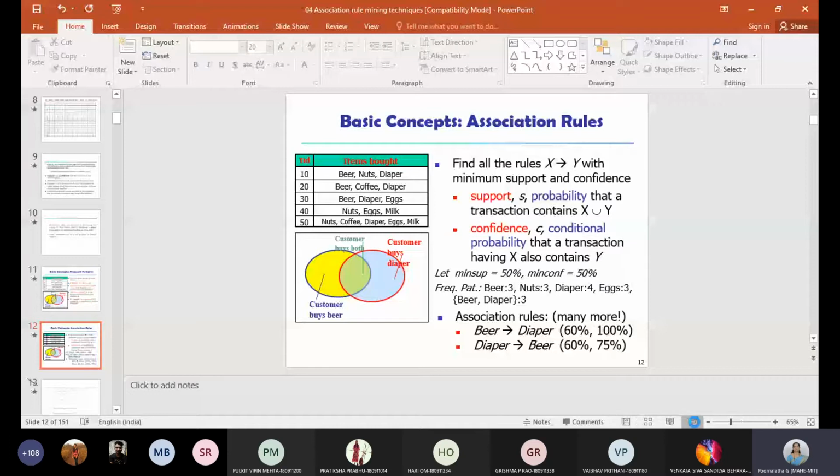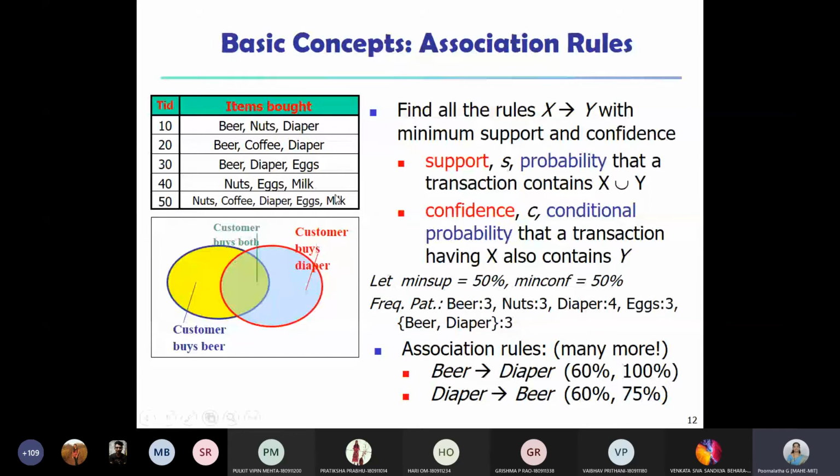So here we have 5 transactions. 50% of 5 is how much? 2.5, right? If it is not a whole number, then you need to round off. If it is less than 5, you can round down to the previous digit. If it is equal to 5 or greater than 5, you can round up to the next digit. So in this case, we have 5 transactions. 50% is 2.5, and after rounding off, we get 3. It means the absolute support has to be 3.